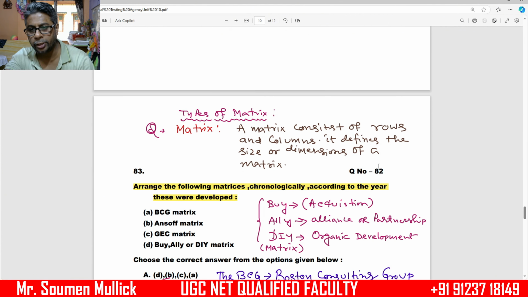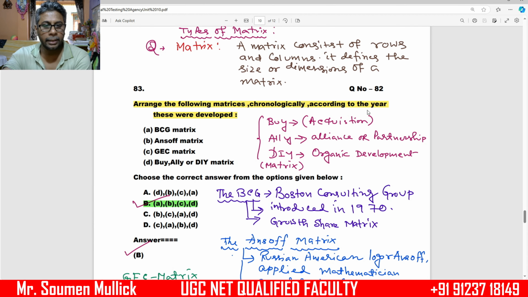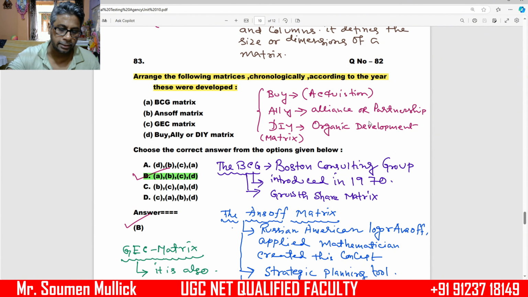Our next question, question number 82. This question is based on arranging the following matrices chronologically according to the year they were developed. First of all, we have to understand what we mean by matrix. A matrix consists of rows and columns. It defines the size or dimension of a matrix. They have given different types of matrix, so we have to understand the concept of each matrix.